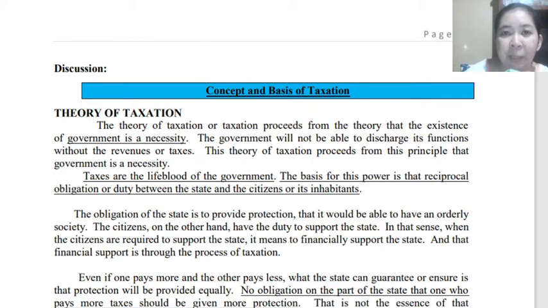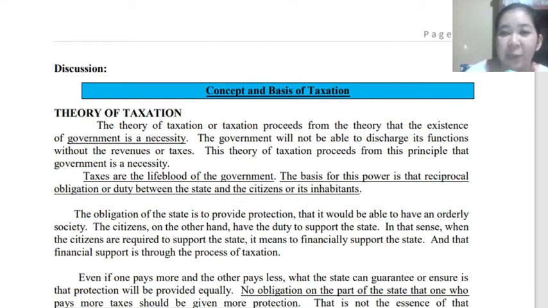Meaning to say, the people need the government to maintain the order of a certain place or country, and at the same time the government also needs the support of its citizens, especially through taxation, so that the government will have funds for their functions. That is the reciprocal obligation between the state and the citizens.